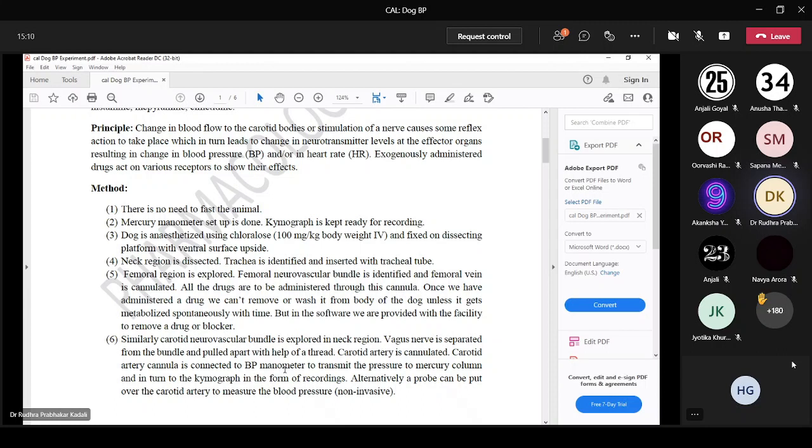This is the principle. Whenever there is alteration in release of neurotransmitters, BP and heart rate will vary. We will study these responses in this experiment.